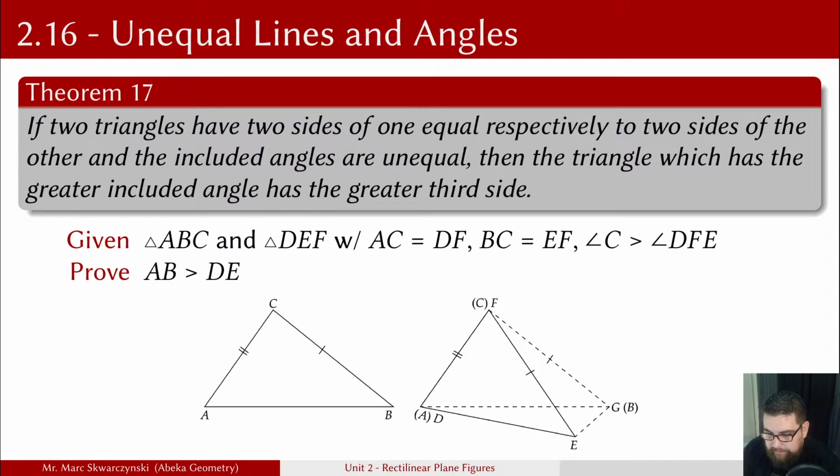So let's get right into it. First of all, we have our given. Second of all, we're going to draw angle C at F. So basically what we're doing is we're copying this angle over to this angle so that CA coincides with FD. So basically we're trying to move this triangle over. And what's going to happen is A and C will line up. We're going to get angle C lined up here, and that's going to create this dotted line here, which is going to give me this line here.